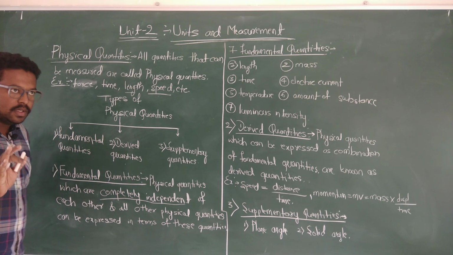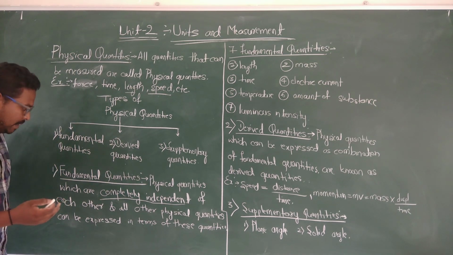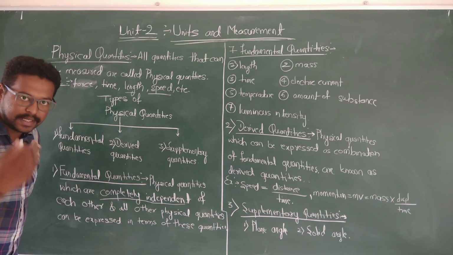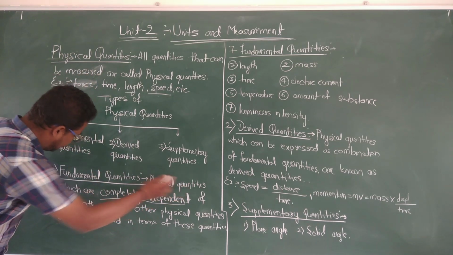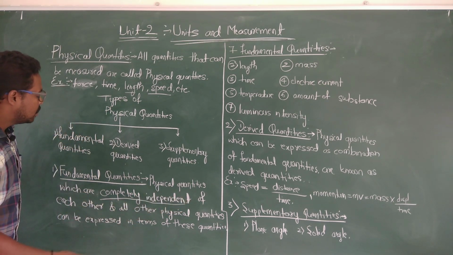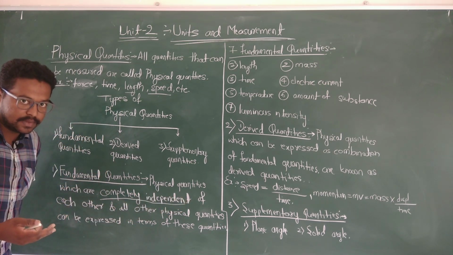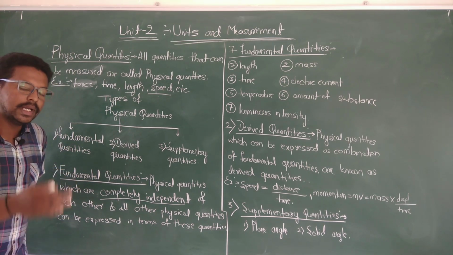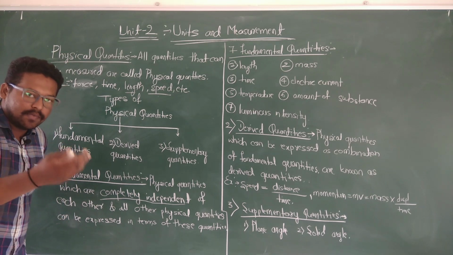Pay attention here, I will explain. Physical quantities which are completely independent of each other means one quantity should not depend on another quantity, or should not be derived from the other quantity.